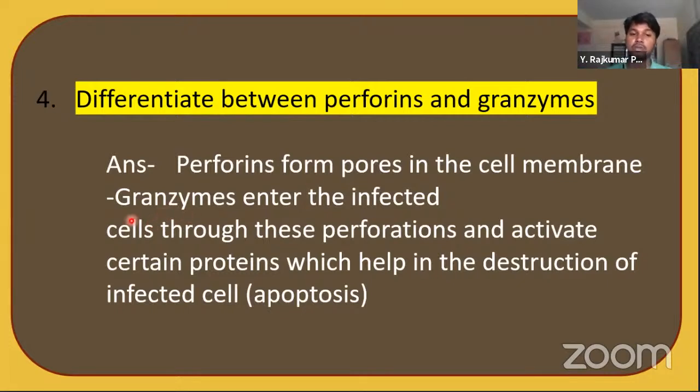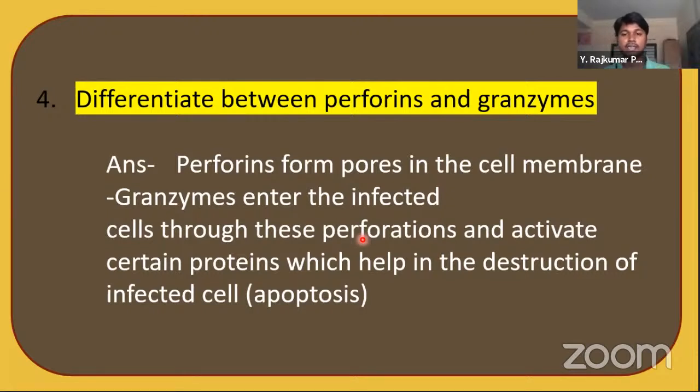What do granzymes do? Granzymes enter the infected cells through these perforations and activate certain proteins that help in the destruction of the infected cell. Perforins make the holes in the infected cell, and granzymes go inside the cell.